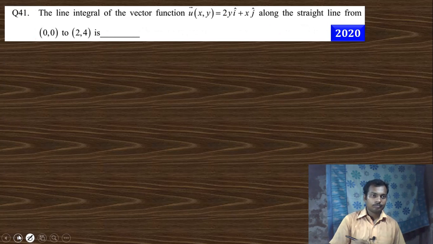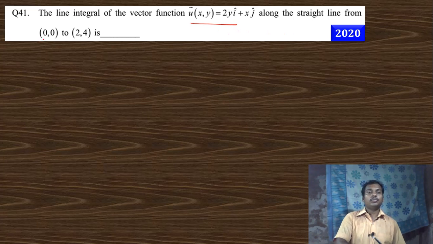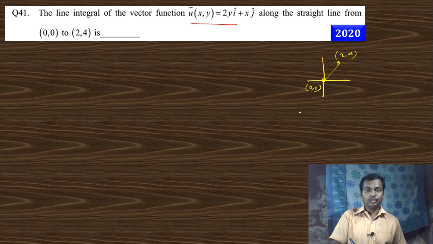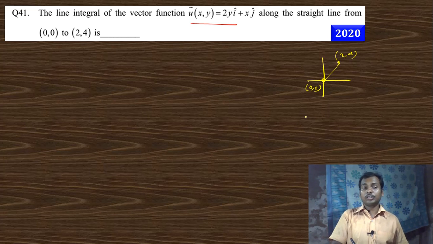Next, the line integral of a vector function from 0 to 2. If I plot the graph of these two points, that is 0,0 and 2,4, along this line, now I want to find the equation of this straight line. If we know two points of any coordinate, then we get the equation of the straight line.